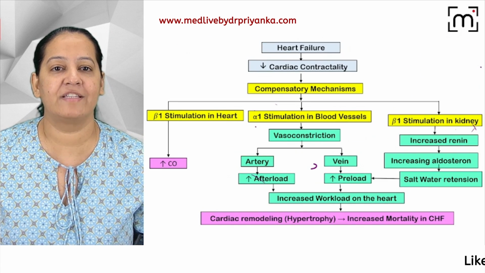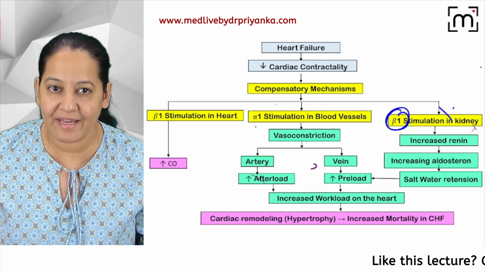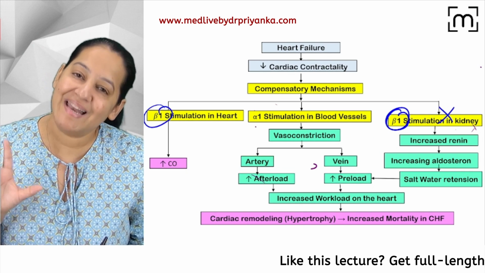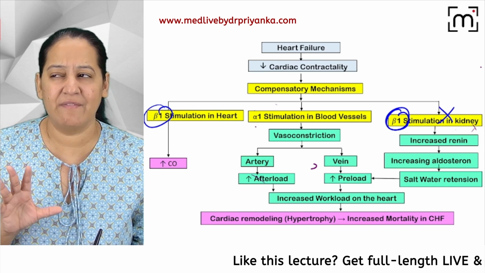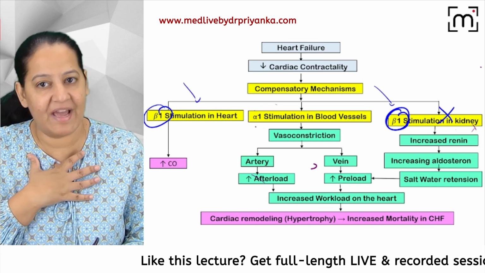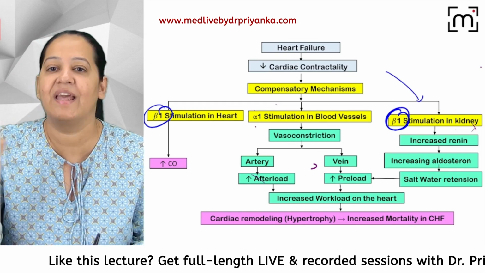Himalaya is asking that if we are giving beta blocker, so beta blocker is blocking in the kidney, why is beta blocker not blocking in the heart also? So we will give a selective beta blocker. We will give beta 1 selective, and only a few drugs will have more action. This is also beta 1, this is also beta 1, I agree. But we will give such a beta blocker that will have more action on the kidney as compared to the heart.